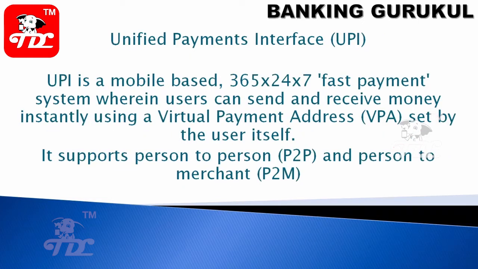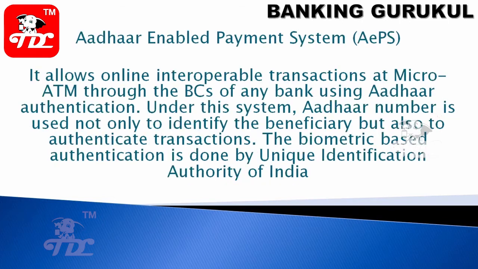UPI is a mobile based payment, 365 days, 24 hours fast payment system, wherein users can send and receive money instantly using a virtual payment address, VPA, set by the user itself. So with UPI, you can set your address and you can receive or send money. So it supports person to person or person to merchant, means individual to individual or individual to business person. You can transfer UPI payments.